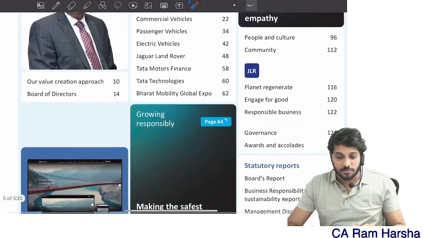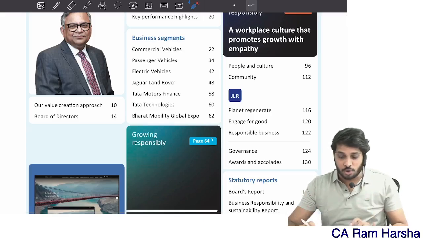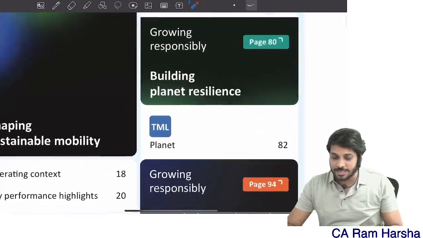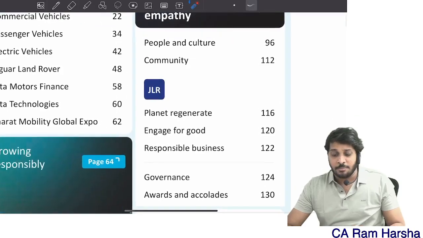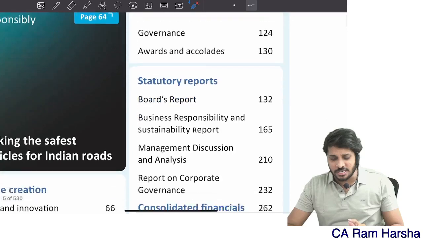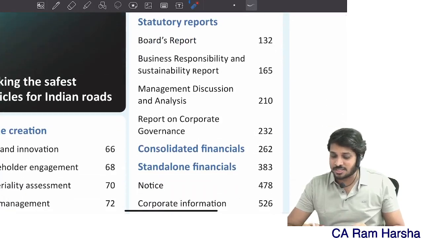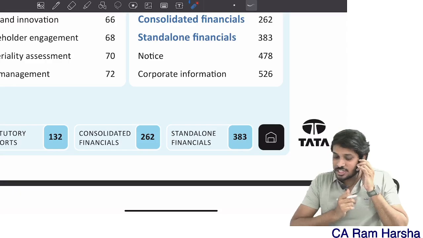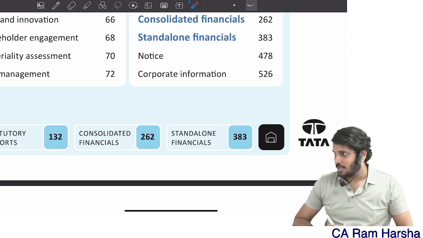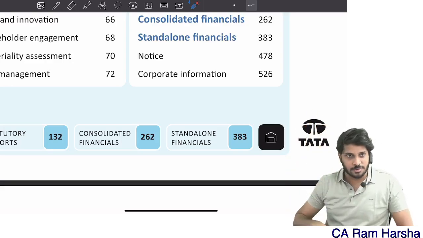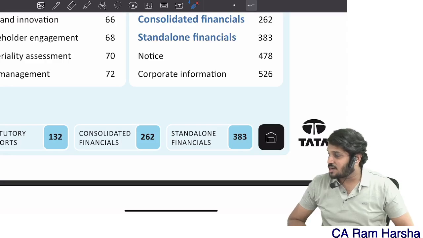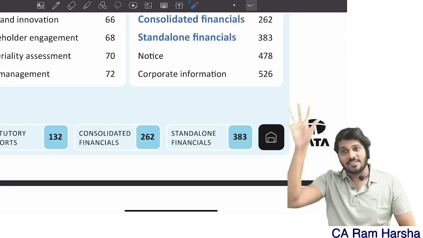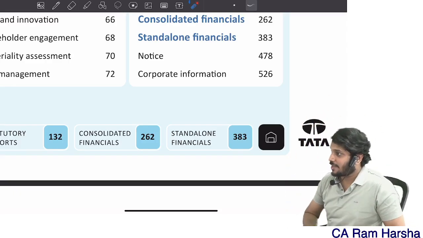So many are there. Board of directors, a word from the board of directors, business segments they explained. They explained about growth responsibility, building responsibilities, people and culture. They're explaining about their subsidiaries, and statutory reports like management discussion, corporate governance, so many. And finally they come to financial statements, and financial statements contain the audit report also. Along with the financial statements, immediately the audit report will also be given. Which means the Tata Motors annual report contains financial statements and audit report in a document that contains other information.